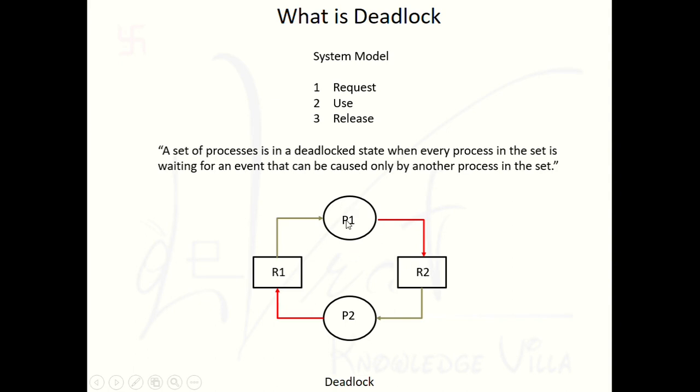If P1 requires R2, then R2 can be released only by another process in the set. It means P2 is in the set. Same thing, P2 requires R1, so R1 is held by another process in the set. So we can define this situation like this: a set of processes is in a deadlock state when every process in the set is waiting for an event that can be caused only by another process in the set.